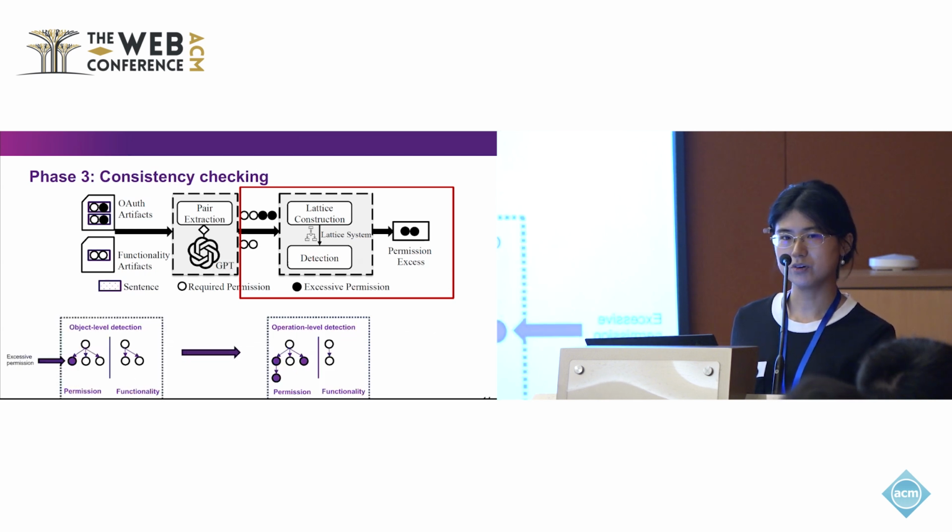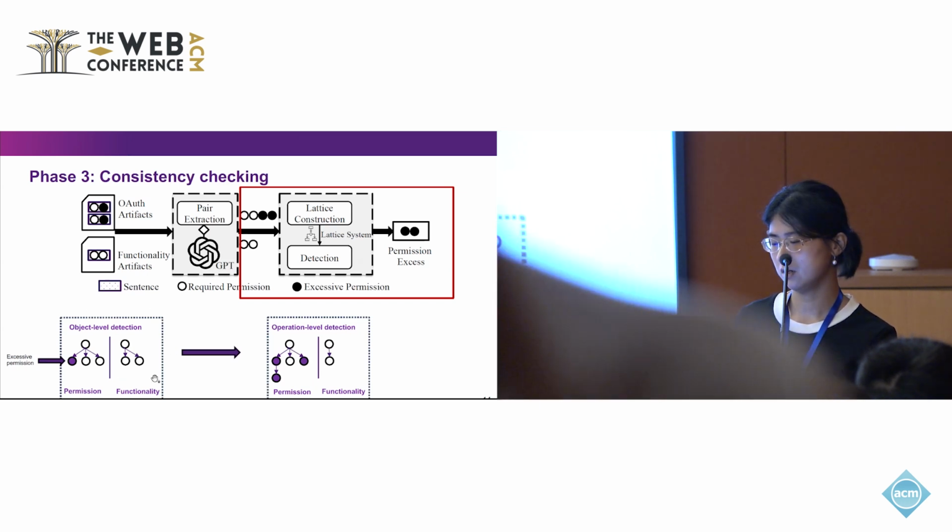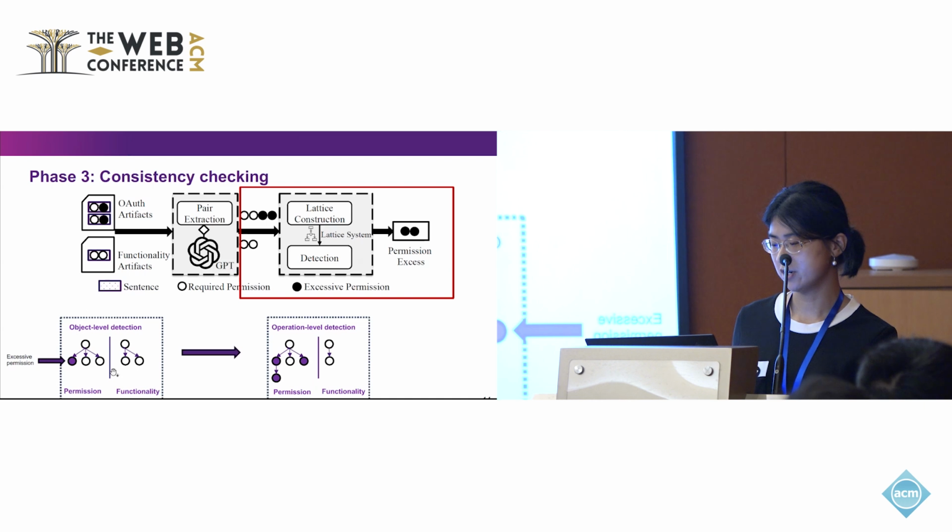After we have successfully built the latent system, we can do the excessive permission checking. The left hand represents the latent system for the requested permission, while the right hand represents the latent system for the functionality. We can see this purple circle represents an excessive permission in object. After we have done the object excessive permission checking, we do the operation level. Similarly, for these three circles, you can see that it's an excessive operation.